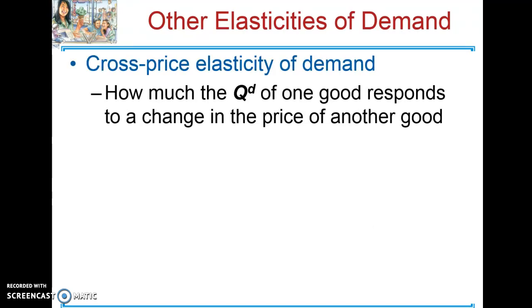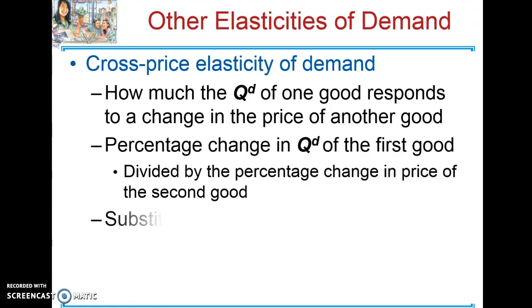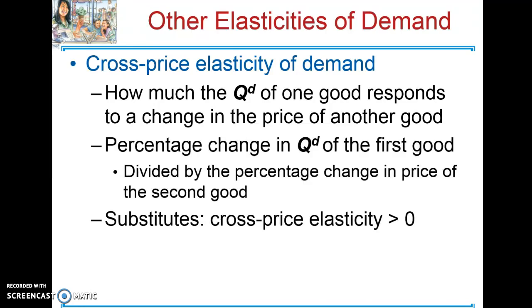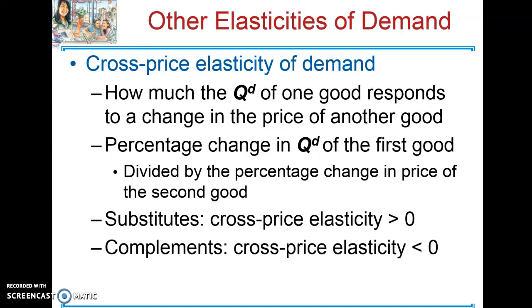Cross-price elasticity measures how much the quantity demanded of one good responds to a change in the price of another good. So the percentage change in quantity demanded of the first good is divided by the percentage change in price of the second good. If the goods are substitutes, the cross-price elasticity is greater than zero. And if the goods are complements, the cross-price elasticity is less than zero.